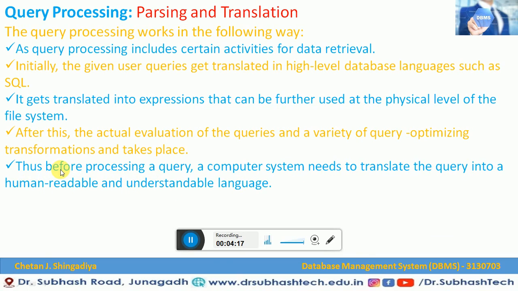So this is what the parsing and translation is in query processing.